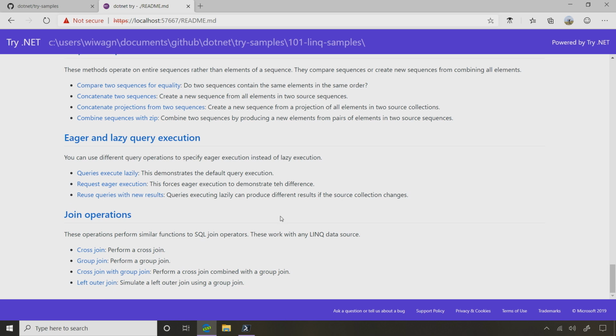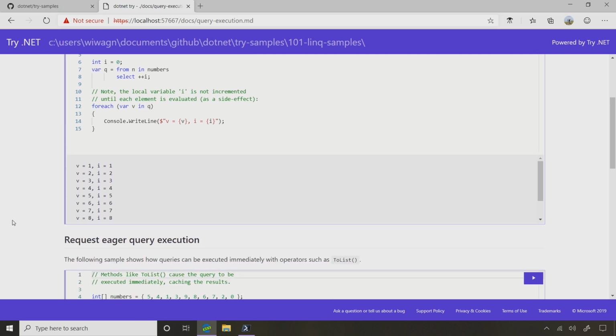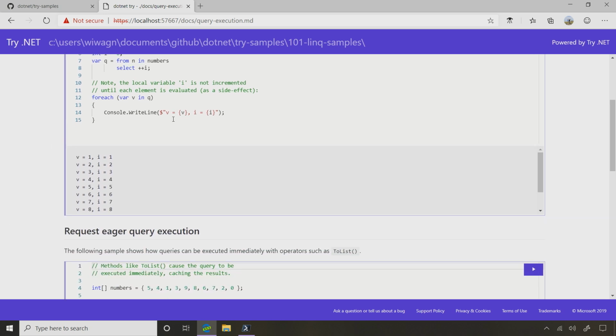Yeah. So this section here says eager and lazy query execution. So what does that mean? That is a great one that a lot of people getting started with LINQ sometimes find some rather surprising results. So when I run this one, you'll see that what we get when we run this query to select numbers and then select that value of I. And when we print this out, we see that V, which is the value that came out of the query, is 1, and so is I.